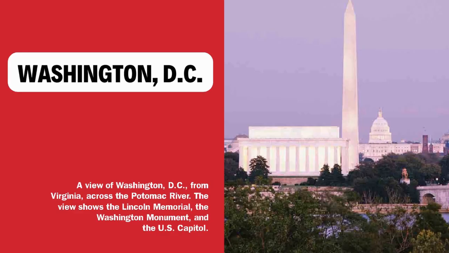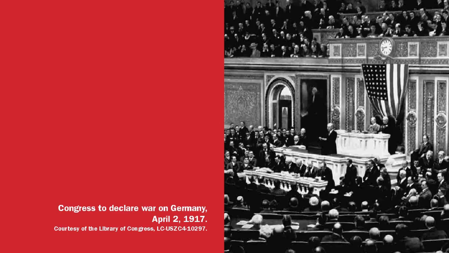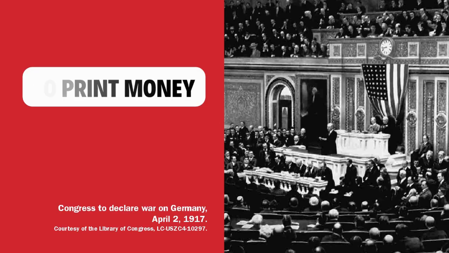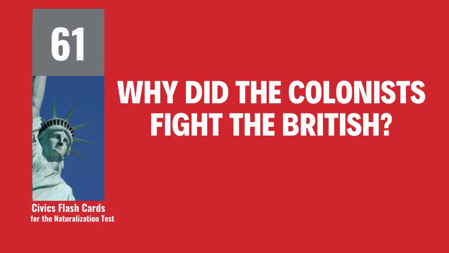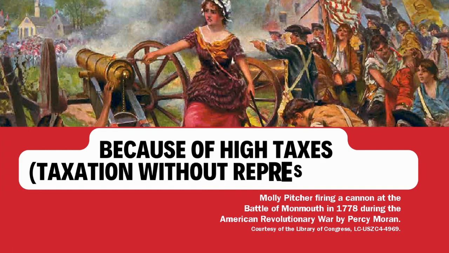What is the capital of the United States? Washington, D.C. Under our Constitution, some powers belong to the federal government. What is one power of the federal government? To print money. Why did the colonists fight the British? Because of high taxes, taxation without representation.